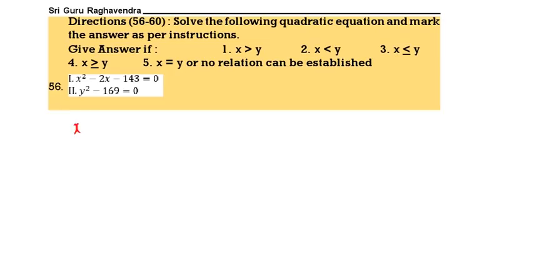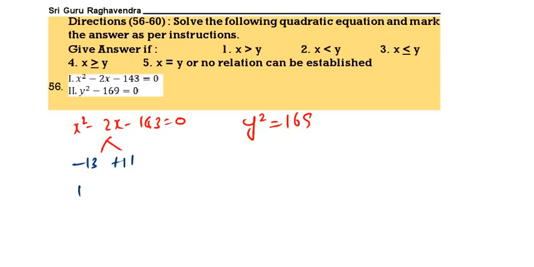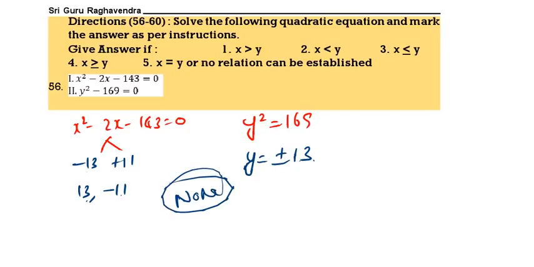Next, quadratic equations. You have to solve x and y and you have to find the relation between x and y. See, this will be 11 and 13. You can take minus 13 plus 11. So minus 13 plus 11 minus 2. Answers plus 13 minus 11. Here it is plus or minus 13. So here 1 plus 1 minus. Here also 1 plus 1 minus. Therefore there is no relation. That is the correct answer.